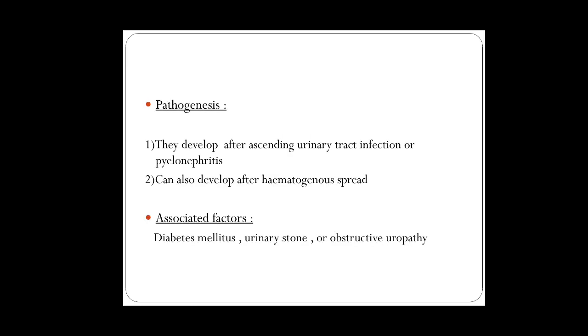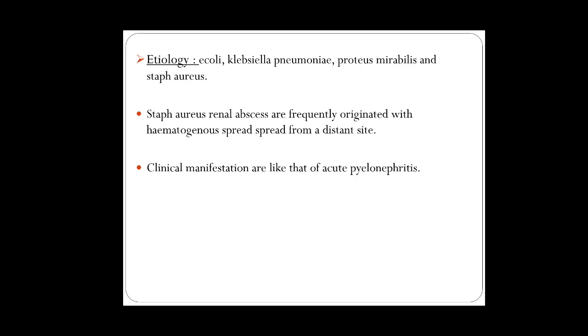So what is the pathogenesis? They develop after an ascending urinary tract infection or pyelonephritis and can develop after hematogenous spread. Associated risk factors, as I said, are diabetes mellitus, urinary stone, or obstructive uropathy. The etiological organisms once again implicated are E. coli, Klebsiella, Proteus, and Staph aureus. Staph aureus renal abscesses frequently originate with hematogenous spread. Please make a note of that.